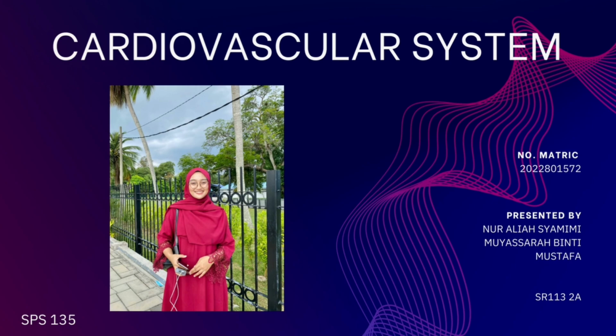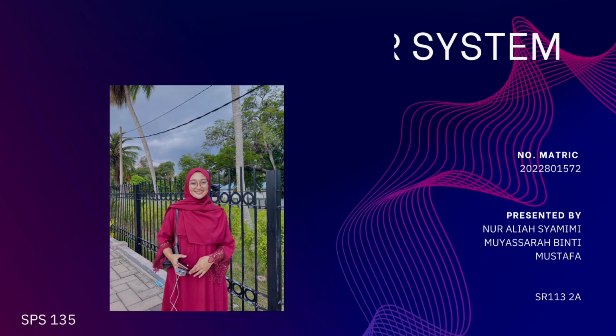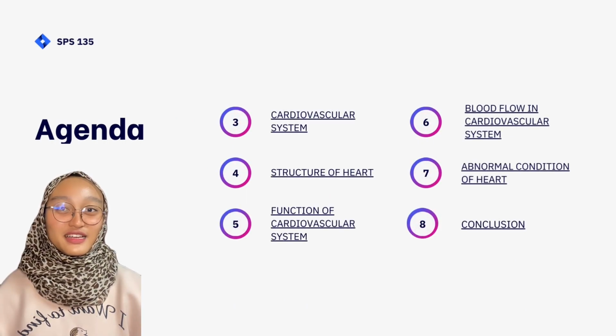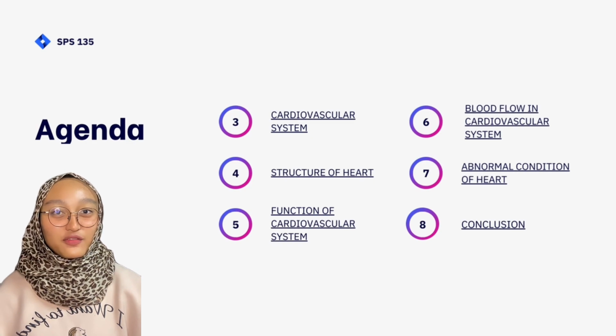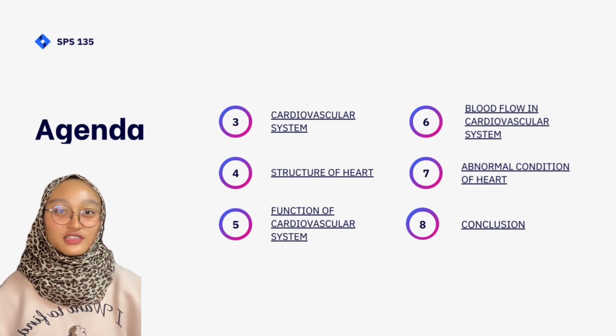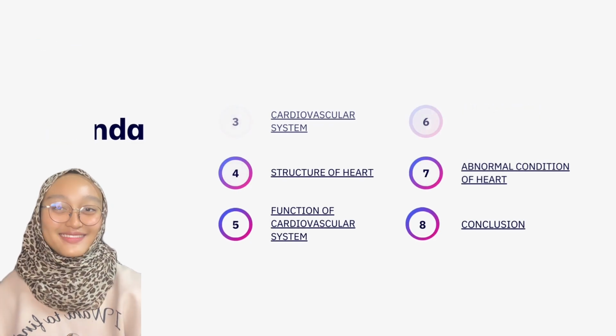Now I would like to explain about the cardiovascular system. So here is my agenda: I will explain what the cardiovascular system is, the structure of the heart, the functions, the blood flow, and lastly the abnormal conditions of the heart. I will explain the topics one by one.